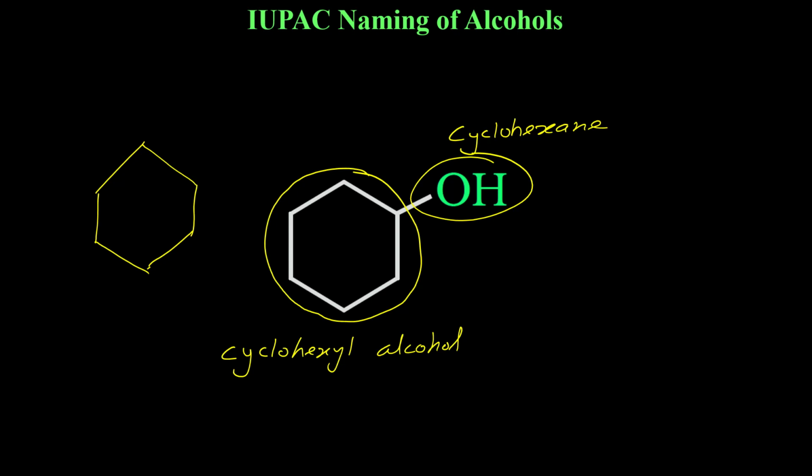So you don't need to write the number of the carbon to which OH is attached. OH is attached here, this will be the first carbon. OH is attached here, this will be the first carbon. So wherever OH is attached, that will be the first carbon. You just need to write ol. So cyclohexane and ol, but E and O cannot be in succession, so you will remove this E. It will be cyclohexanol.